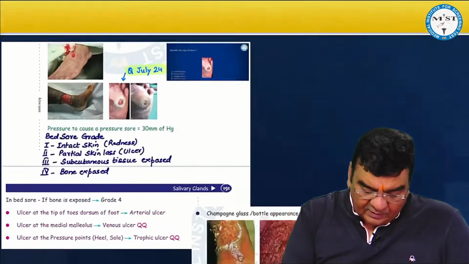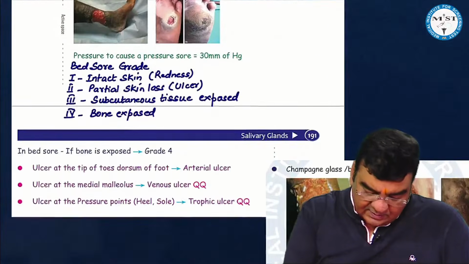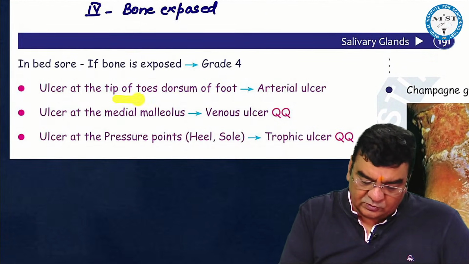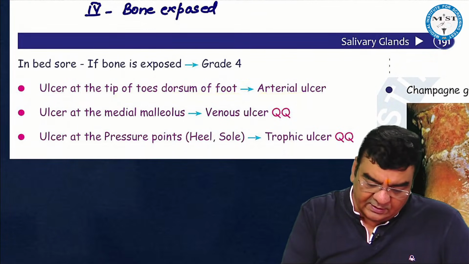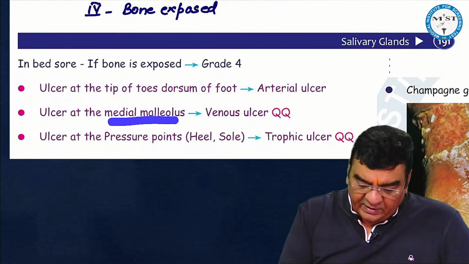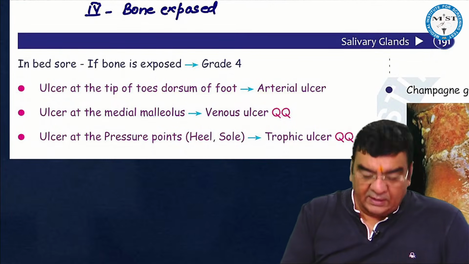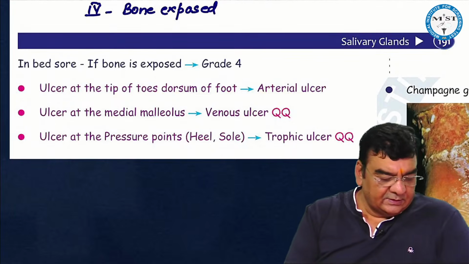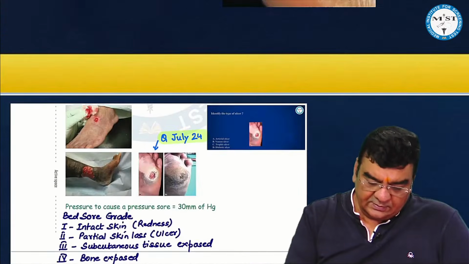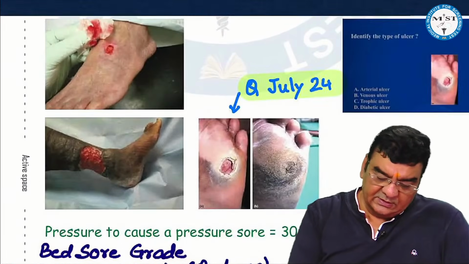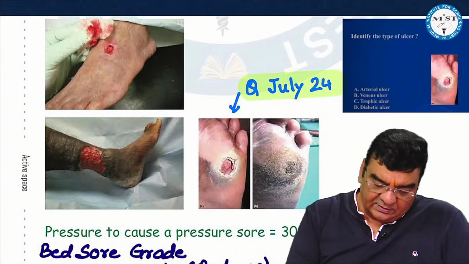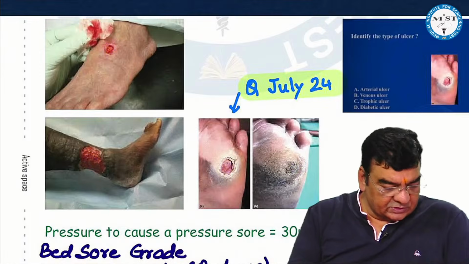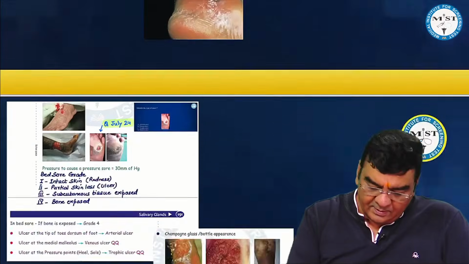Right. And here we can see an ulcer at the tip of the toes or the dorsum of the foot, it is arterial. Ulcer around the medial malleolus, this is venous. And ulcer at the pressure points like the heel or sole, this is a trophic ulcer. Right. And these are the images of the arterial, the venous, and the trophic ulcers or pressure sores.